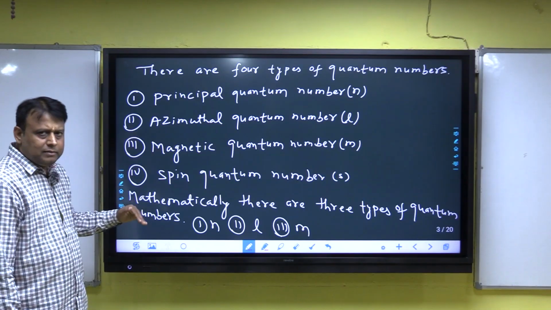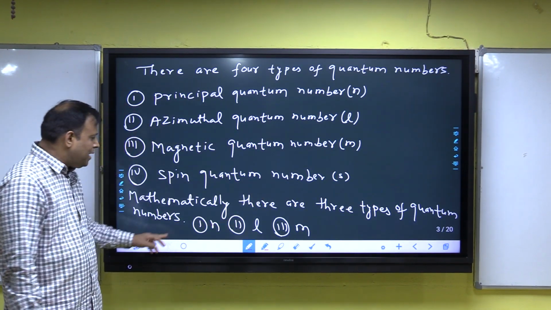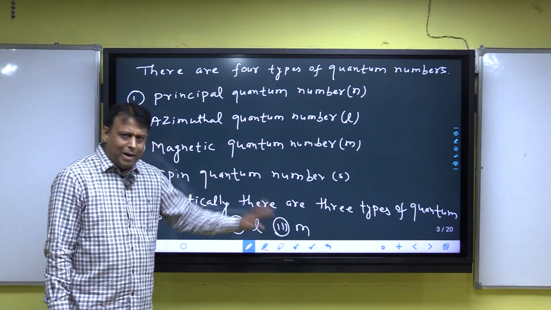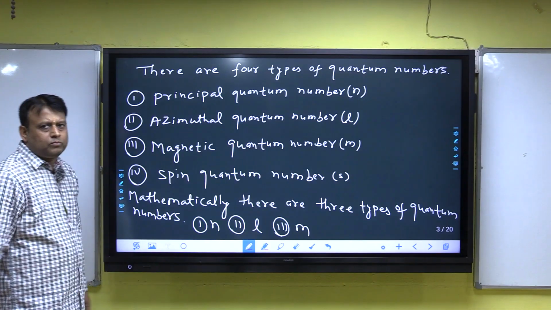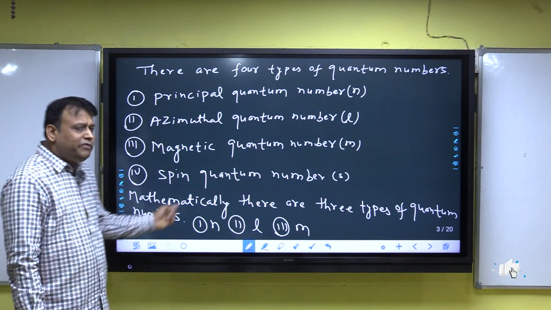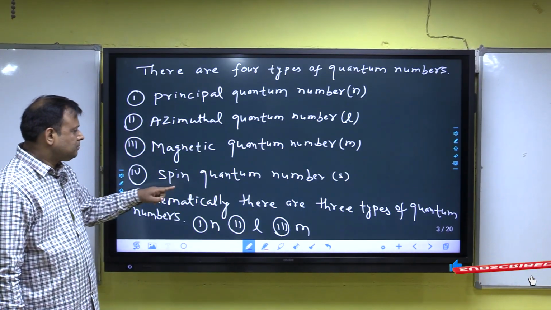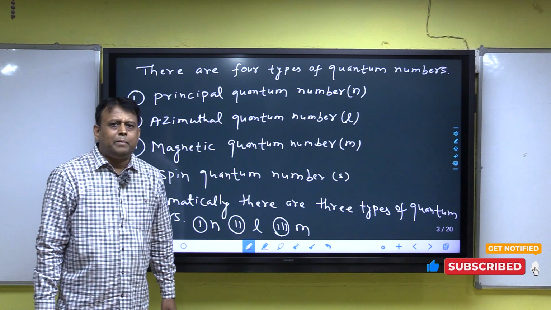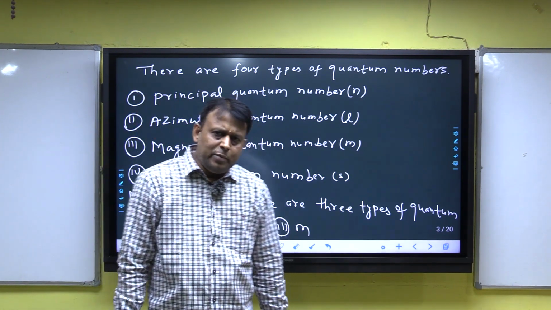And again, mathematically, there are 3 types of quantum numbers: principal, azimuthal, magnetic. These 3 quantum numbers are obtained from the Schrodinger wave equation. The fourth, the spin quantum number, is not obtained from the Schrodinger wave equation.